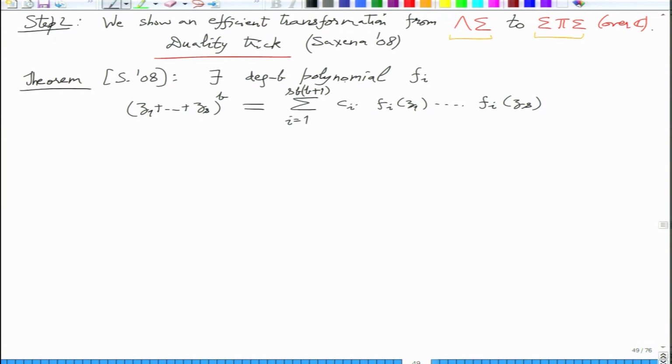So there exists a degree B polynomial Fi such that the following identity holds. The left hand side is a power of a linear form, and the right hand side is where you evaluate Fi at these different variables of the linear form, take the product and then take a sum. So a sum of products of these univariates will give you the power, and this will be an efficient transformation. So there exist these polynomials Fi's.